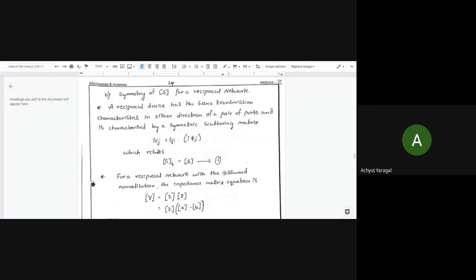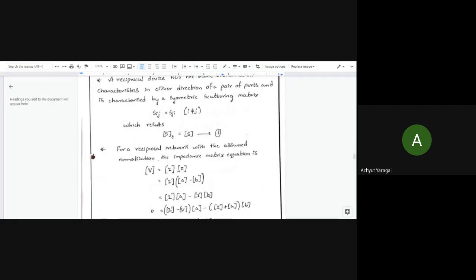Now the result we want is S transpose equal to S. For any reciprocal network, we have to consider certain assumptions. From the point of normalization, I will consider the impedance matrix equation, V is equal to Z into I. Usually the current we consider is the incident current minus the reflected current as the total current, multiplied with the impedance matrix, nothing but the resistance.